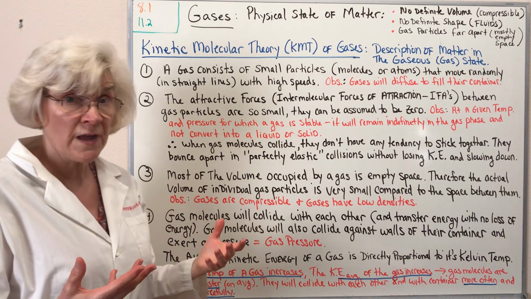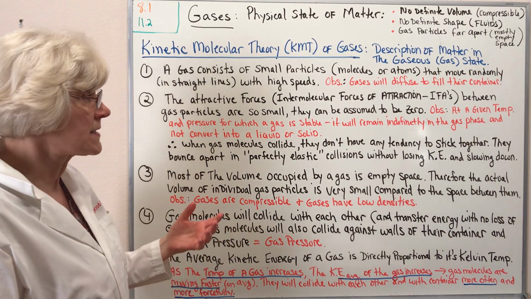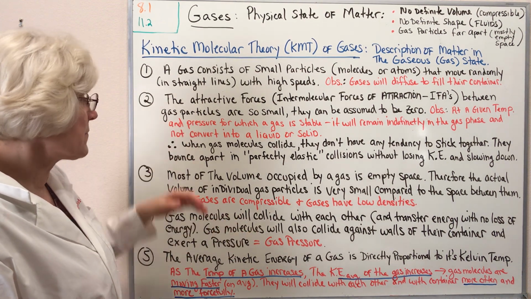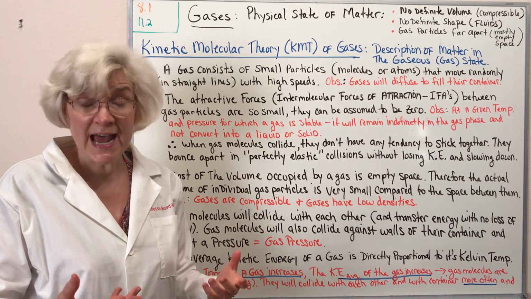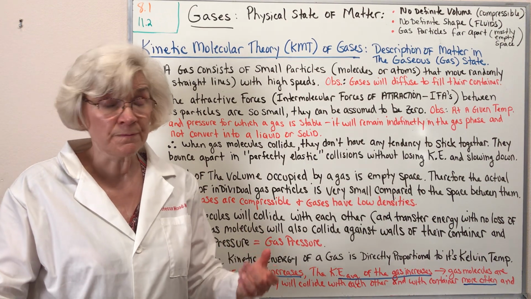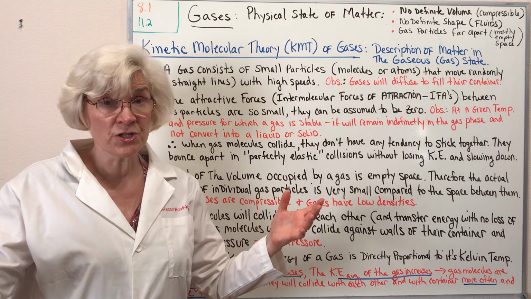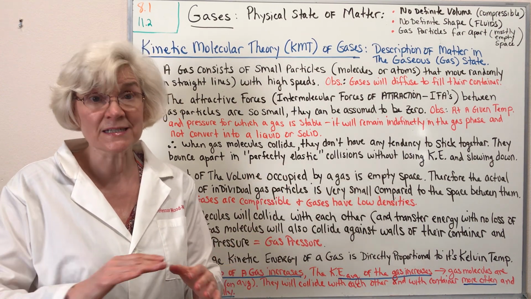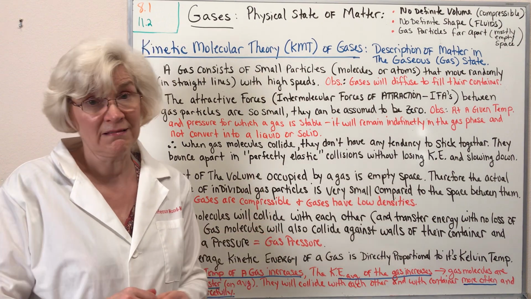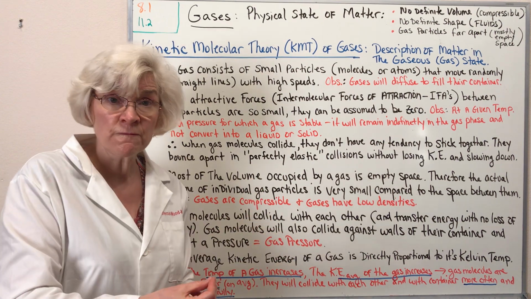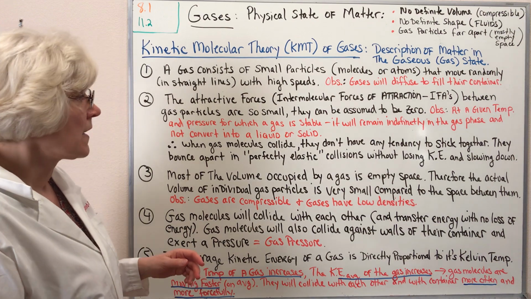So the observation that we can make to support this is that at a given temperature and pressure for which a gas is stable, for example, room temperature, room pressure, we know that oxygen is stable as a gas and will remain indefinitely in that state without converting to a liquid or a solid, right?